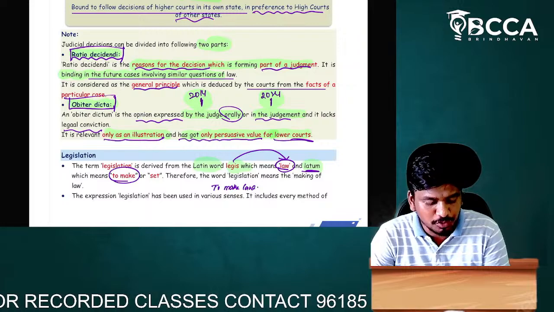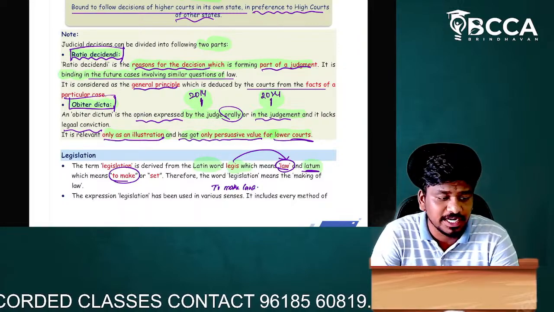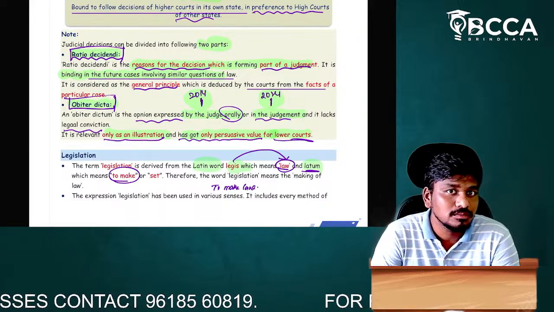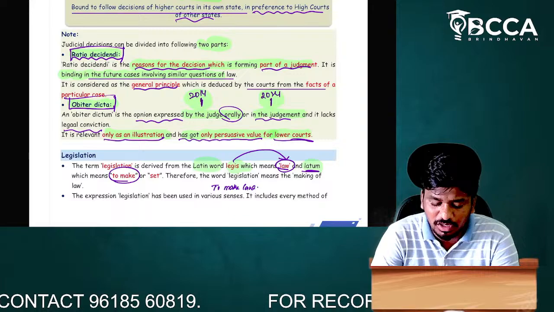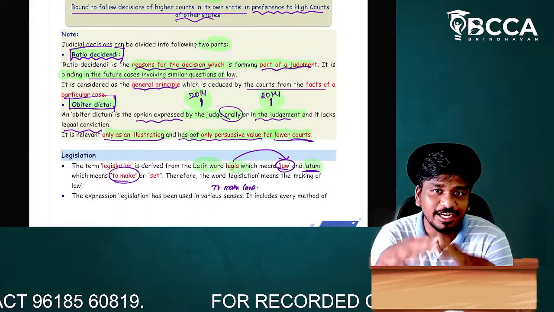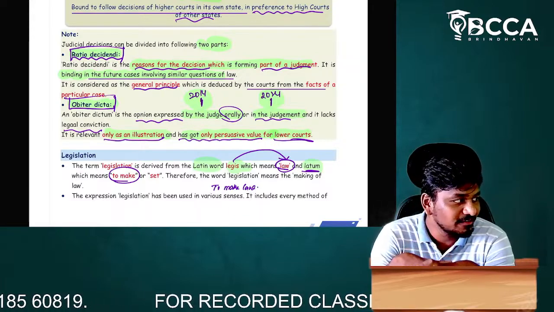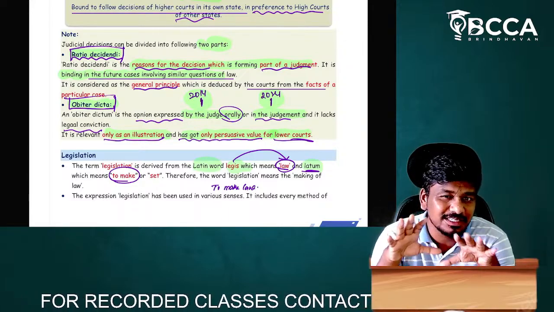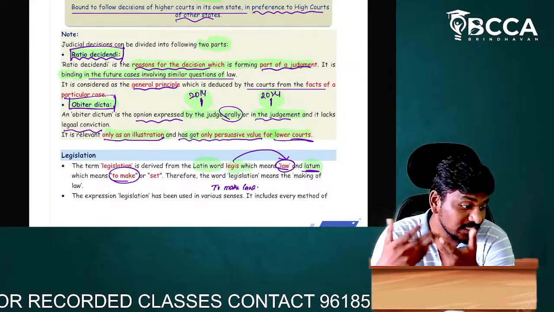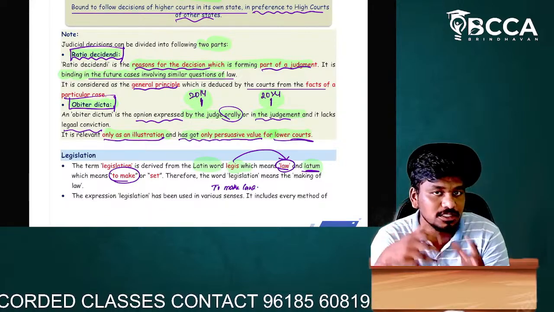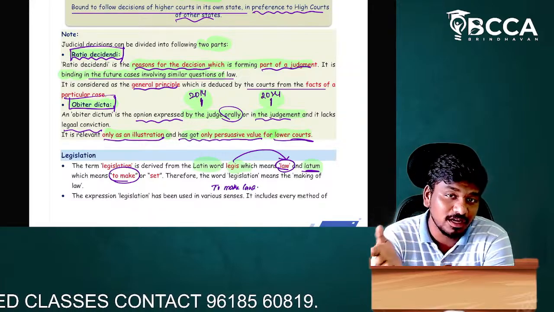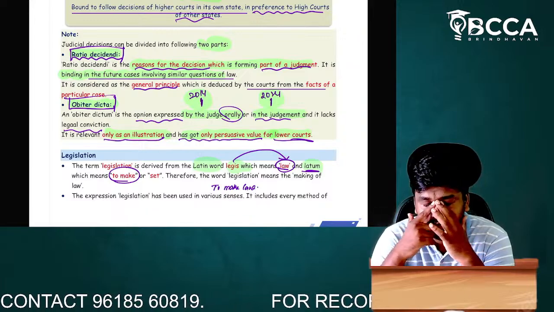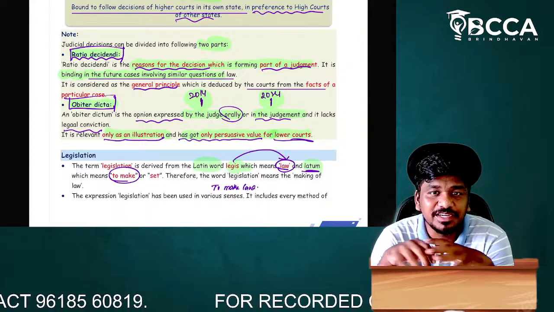So in the last session, we've discussed many things, right? What is meant by law, and what are the sources of law? These we've discussed in all the previous four classes, and today is our fifth class. Before going into today's topic, we'll revise a few things which we discussed yesterday. Yesterday we discussed a few topics in the sources of law, and in the previous four classes also we discussed many topics, so we'll revise a bit.